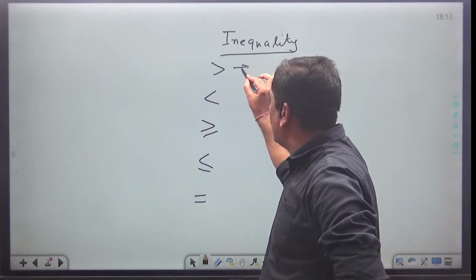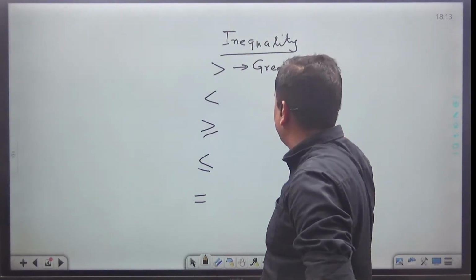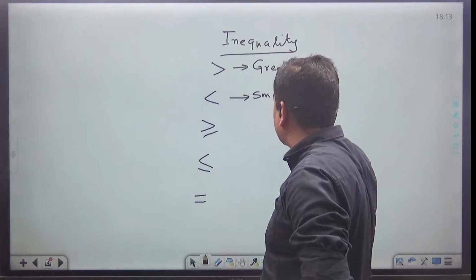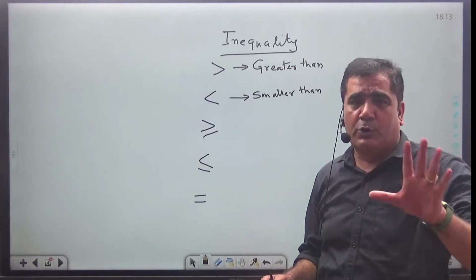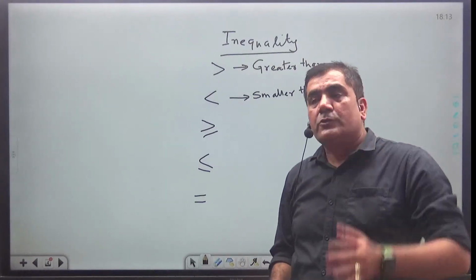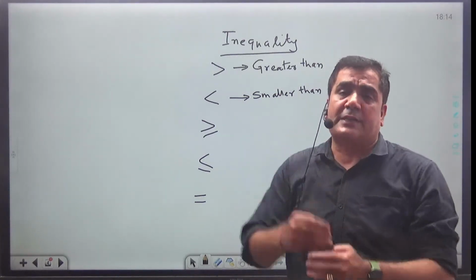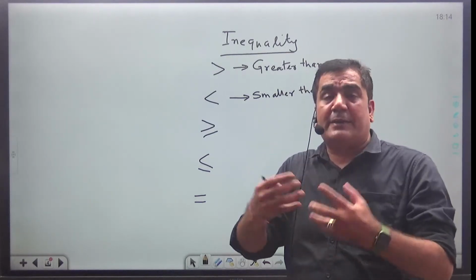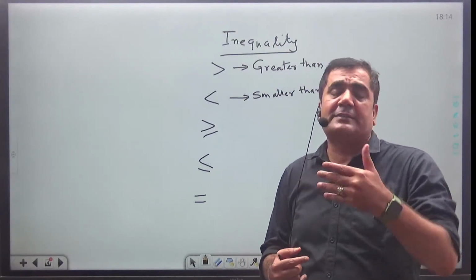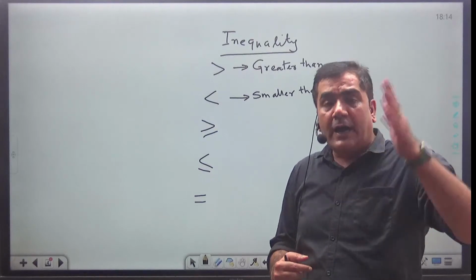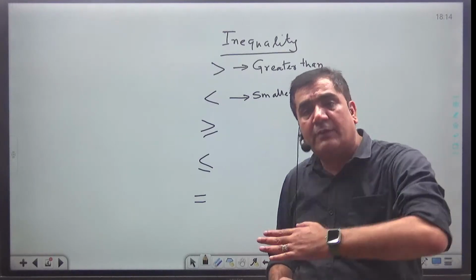Now, whenever this symbol comes, we always say this is nothing but greater than. This is nothing but smaller than. Same idea. Most of you know this. I know you know this, but my job is to start from the basic. With keeping this in my mind, my assumption is you are reading this topic for the first time. Might be you know everything about this topic, but whenever I start any class, I will start from the basic and then we will go for the advanced level.